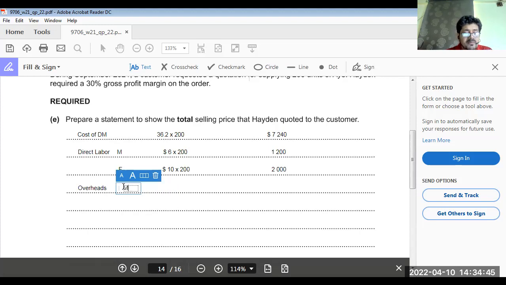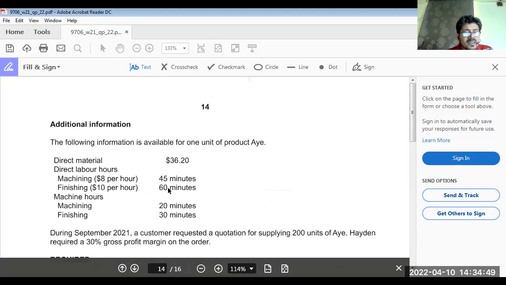How many machine hours? 20 minutes for 1 unit. 20 minutes is how much?